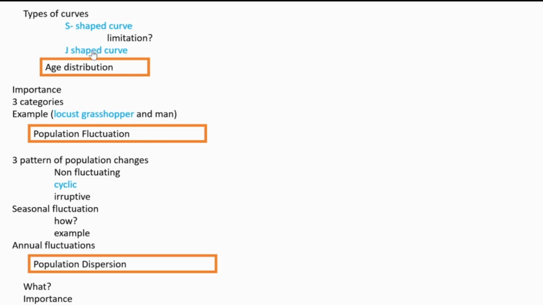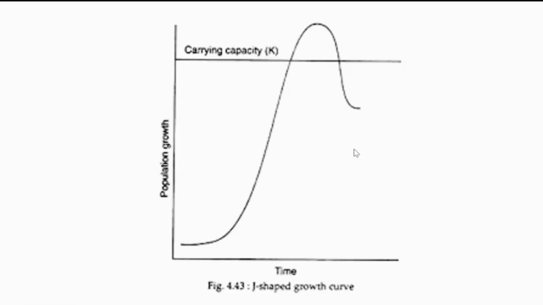Then we are going to see the J-shaped curve. Look at its appearance. Somewhat first slow growth, then exponential, then suddenly the population declines or stops, goes extinct. So J-shaped curve means first the density starts and increases very fast, and suddenly it stops and comes to the end of that population.